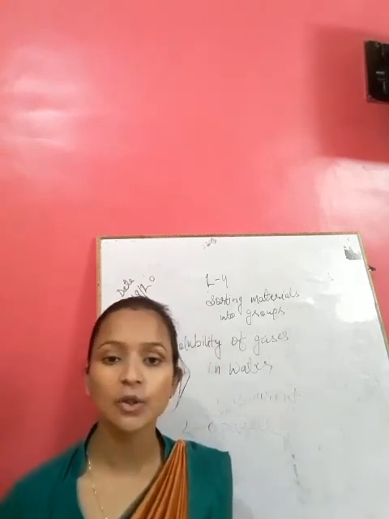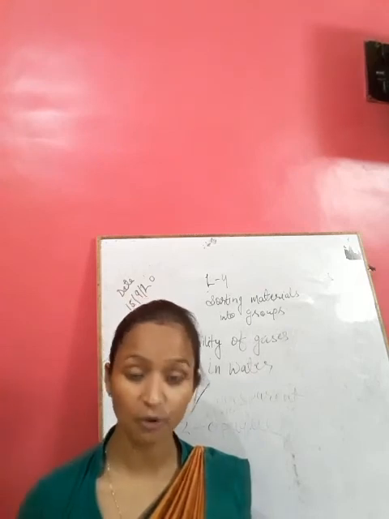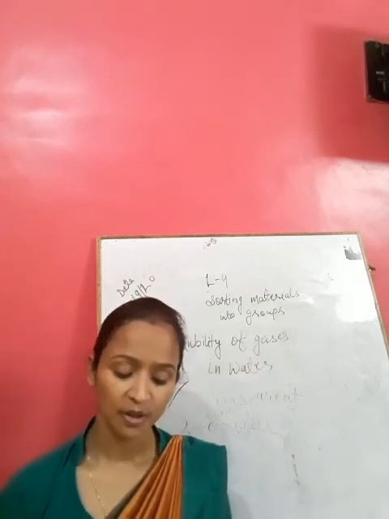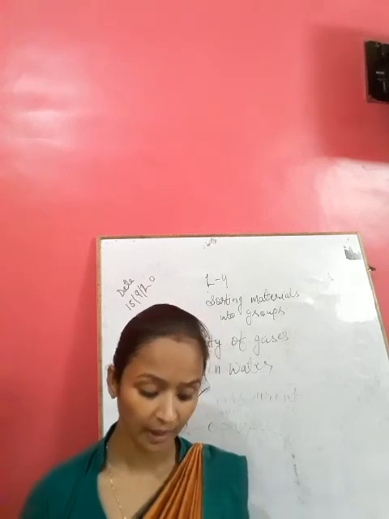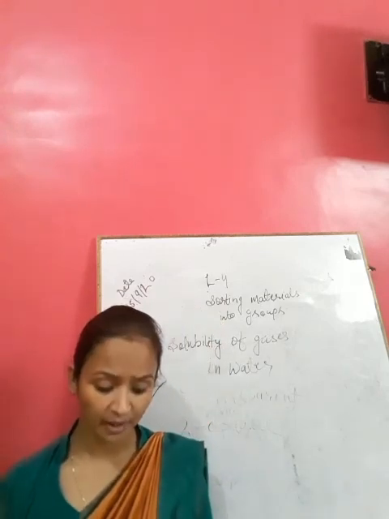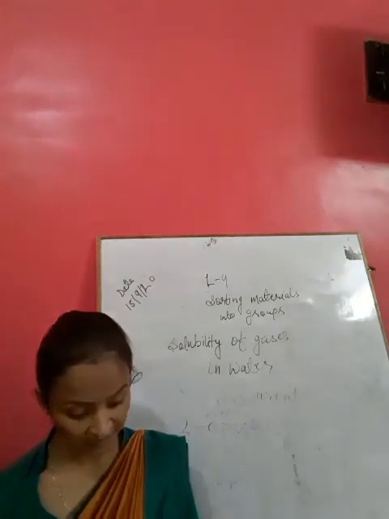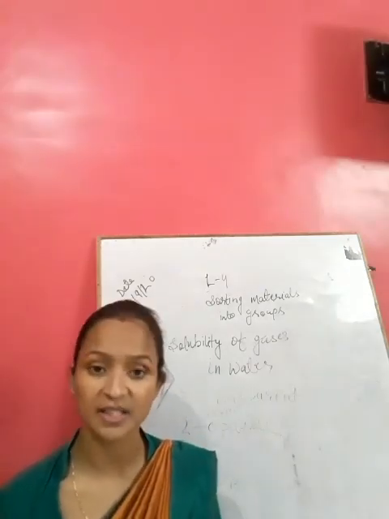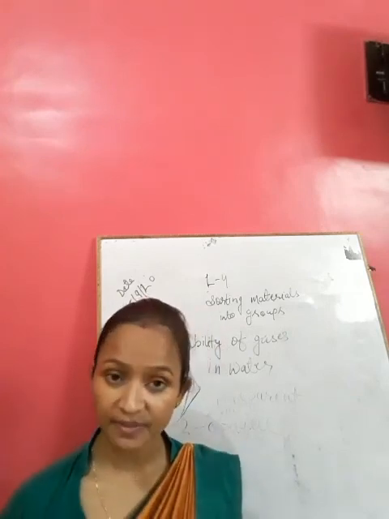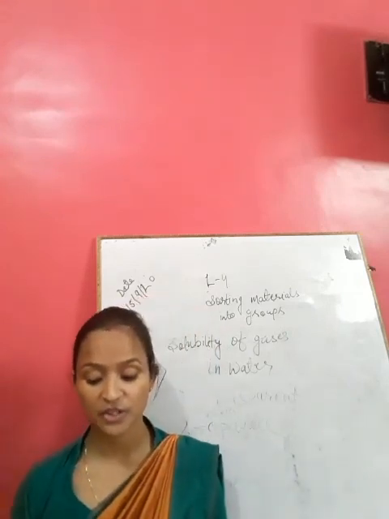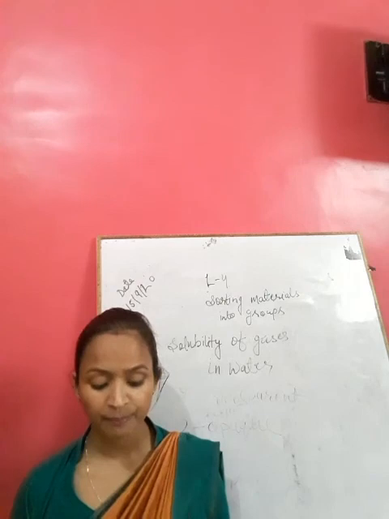How are materials grouped? Today I have given activity on the solubility of gases in water, objects may float or sink in water, and activity 6, to find out substances which sink or float in water.